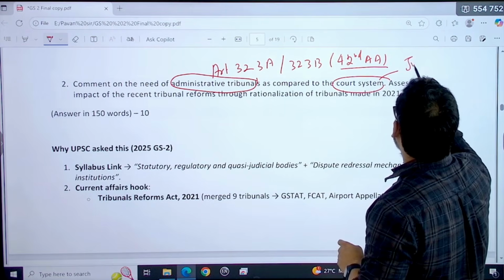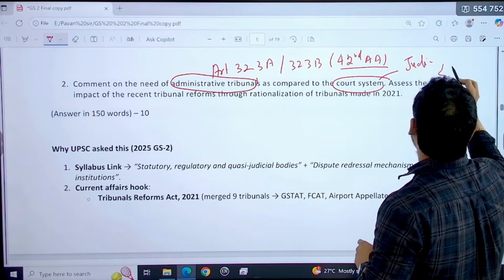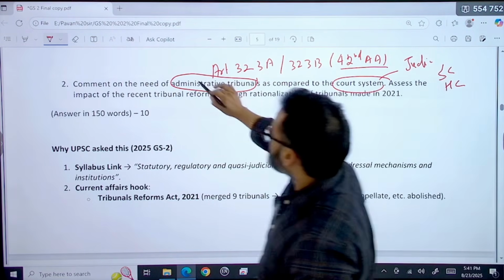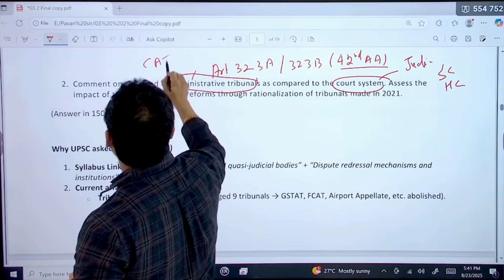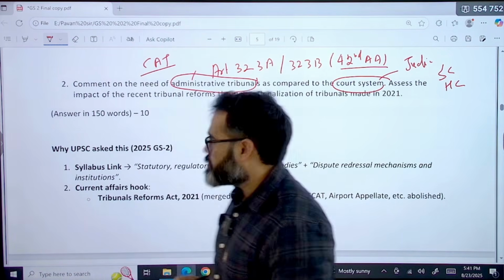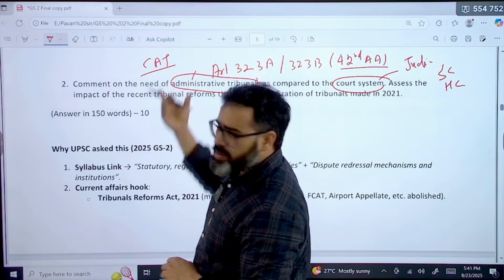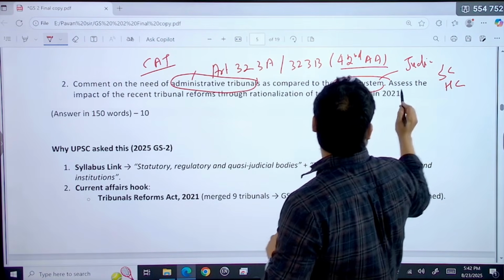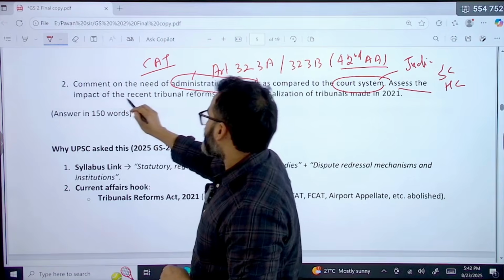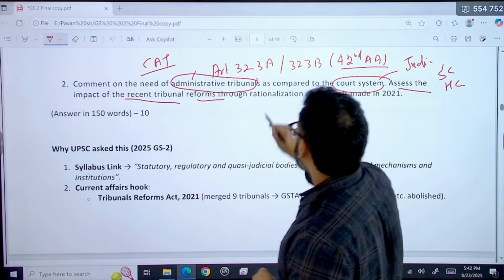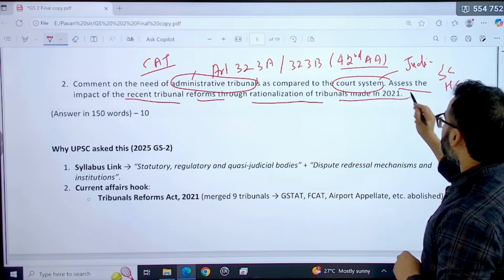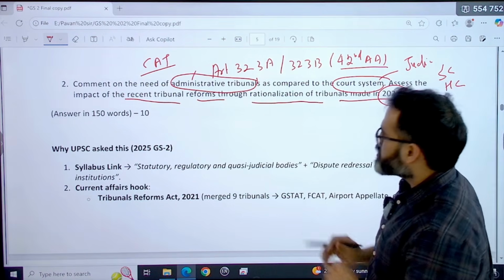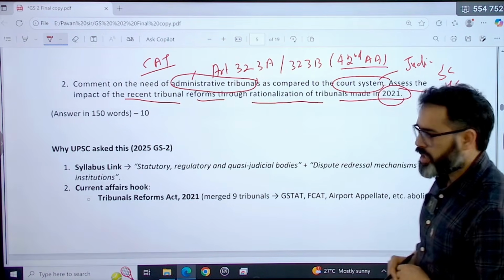Court means the judicial system, that means Supreme Court and High Court, and these are the tribunals. Example like CAT, Civil Administrative Tribunals, and assess the impact of recent tribunal reform through rationalization of tribunal made in 2021. So this was the question basically, clear?